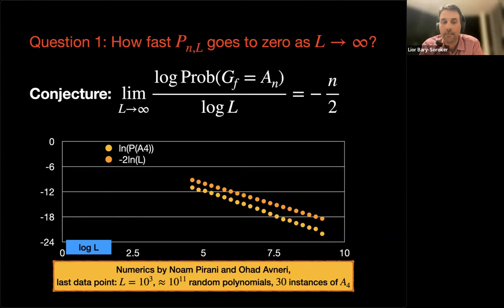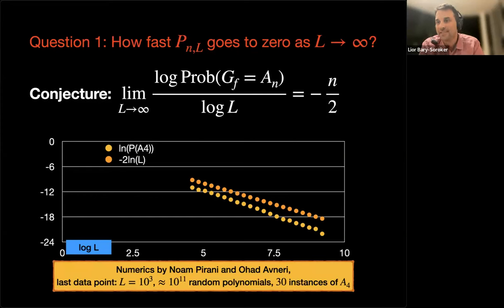So it's degree 4 polynomials. And this is numerics done by two students, Noam Pirani and Ohad Avneri. And this is for L equal 1000. We cannot go over all polynomials, so we just ran over 10 to the 11 random polynomials. And the problem with the numerics is that almost always the polynomials have Galois group Sn.